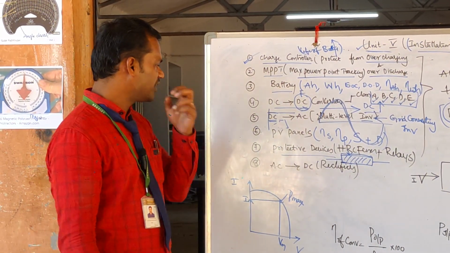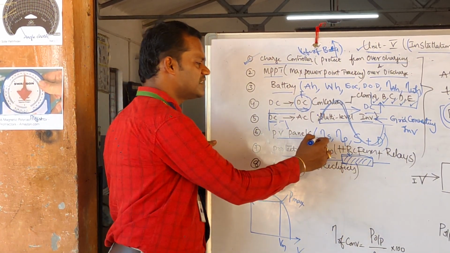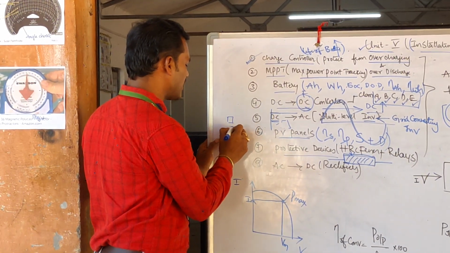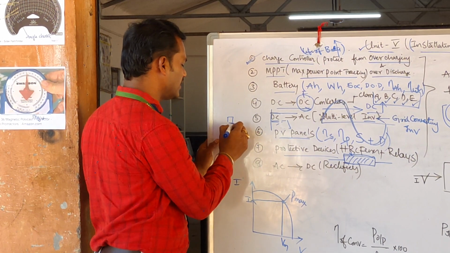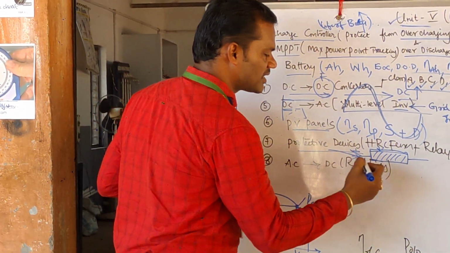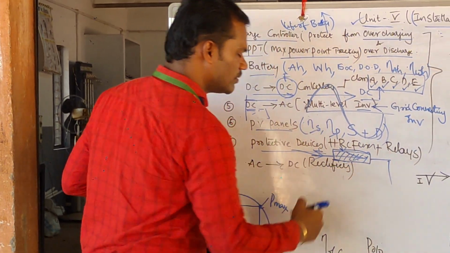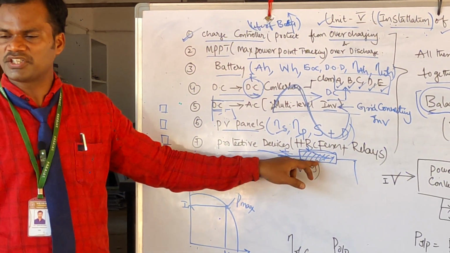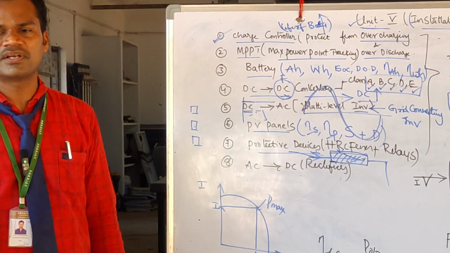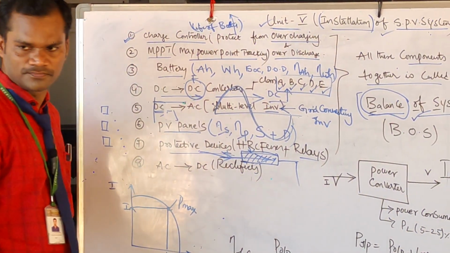Already I told you we are going to join the solar panels either in series connection or in parallel connection. For example, I have joined solar panel 1, solar panel 2, solar panel 3 in series connection. The result is given as input to the HRC fuse, and this will be connected to the load. So your HRC fuse will be connected in series to the array. It protects from over currents, or it protects whenever a short circuit is going to occur. The latest are nothing but the relays.